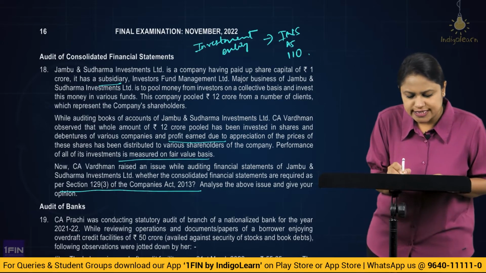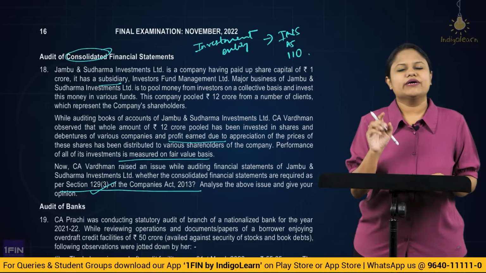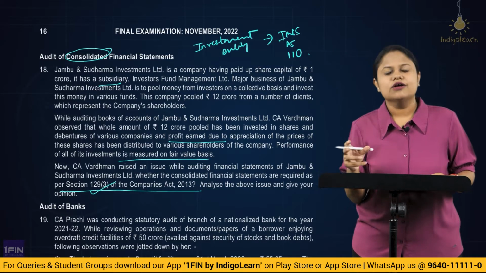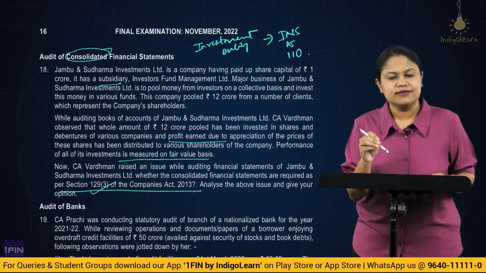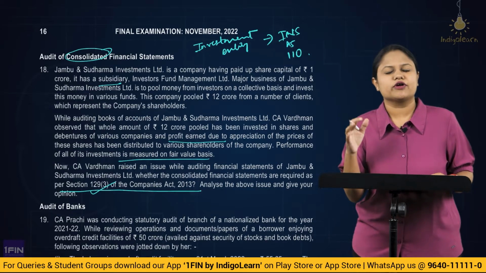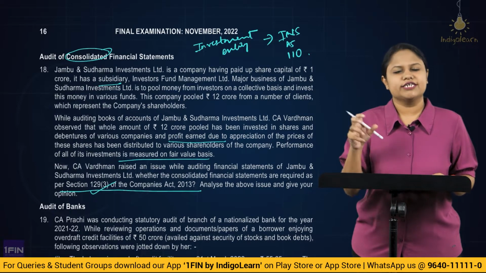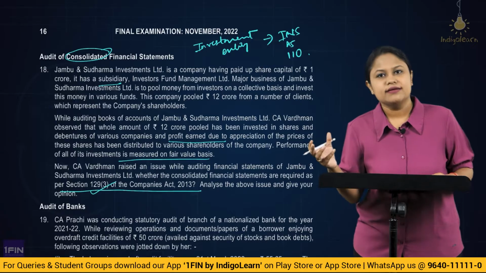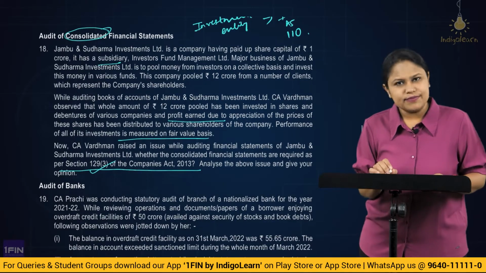First of all, you need to understand about consolidation, what section 129 subsection 3 tells. Whenever a particular company has a subsidiary or associate, they are required to prepare, along with their standalone financial statement, another set of financial statement which we call the consolidated financial statement, which is going to be a consolidation of the parent company with all its components, that is the subsidiary, the associates and all of them. Alright. So, that is the basic requirement.